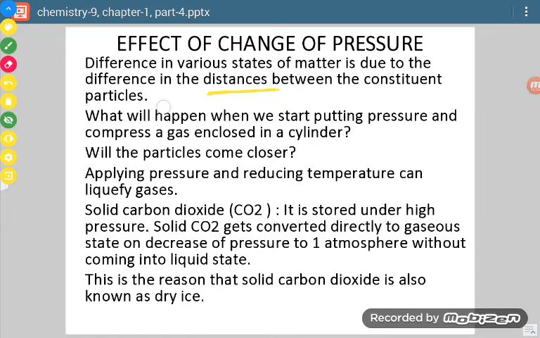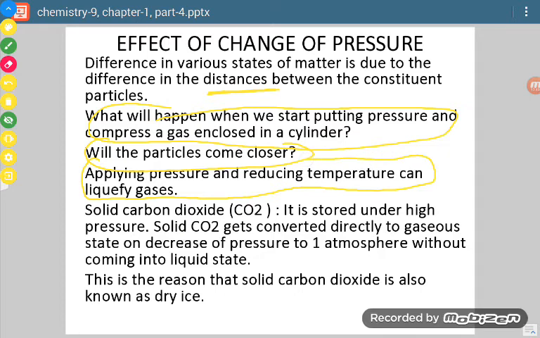Now, when we apply pressure, what happens? Whether the particles come closer or not. And if they are coming closer, then can a gas be liquefied or not? This is to be checked here.